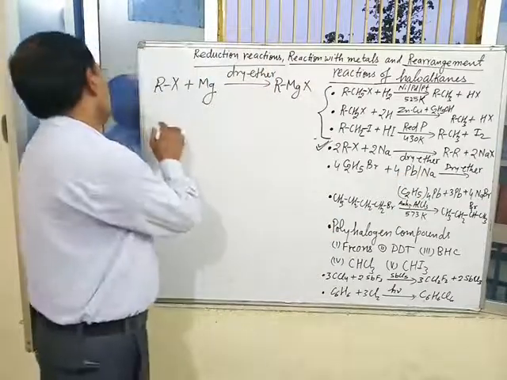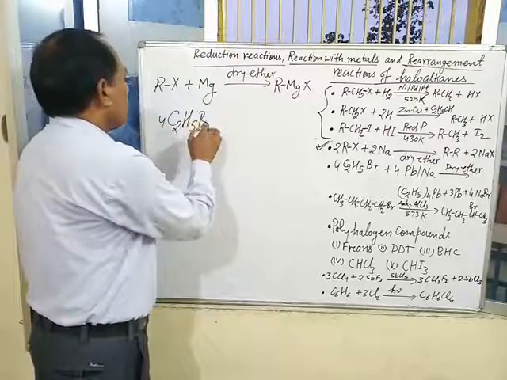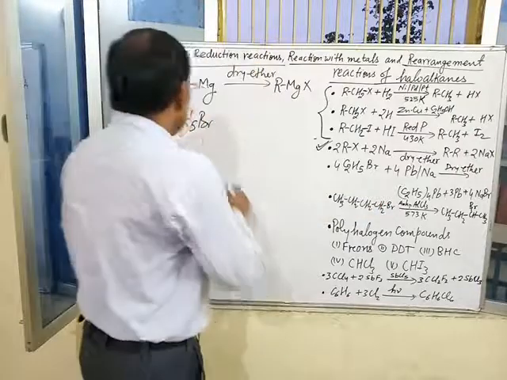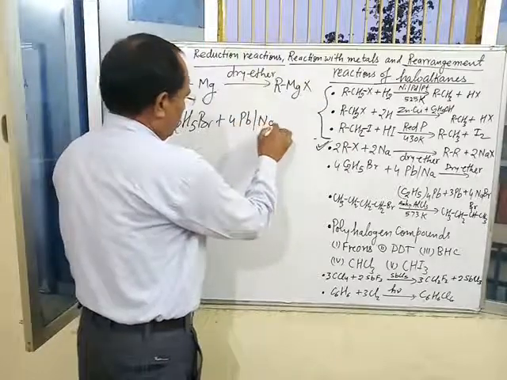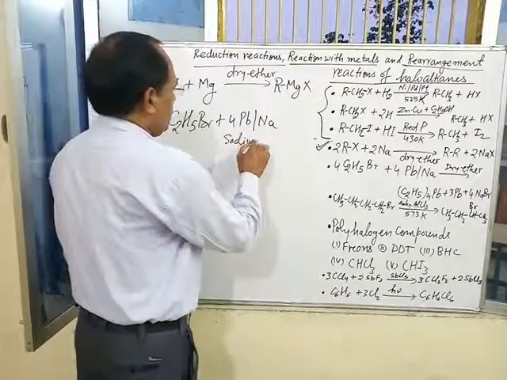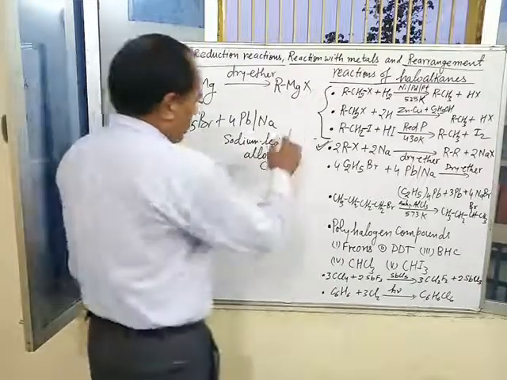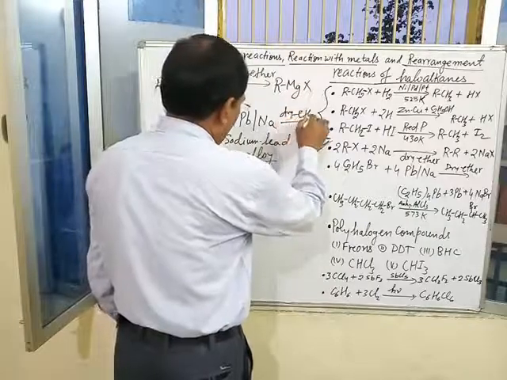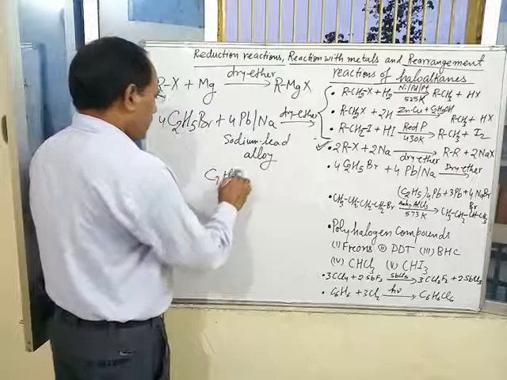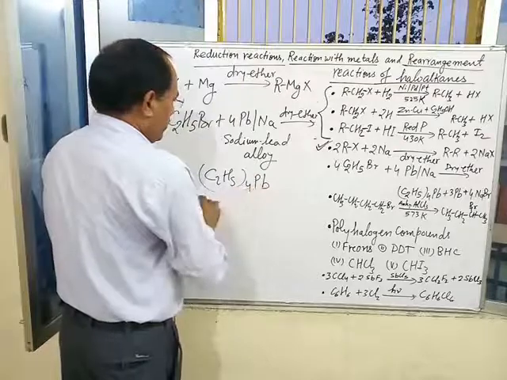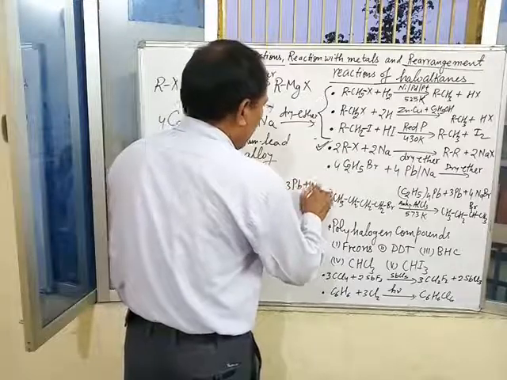When an alkyl halide like ethyl bromide, 4 molecules of ethyl bromide C2H5Br reacts with sodium lead alloy, in dry ether, an important compound (C2H5)4Pb is obtained with 4 NaBr.